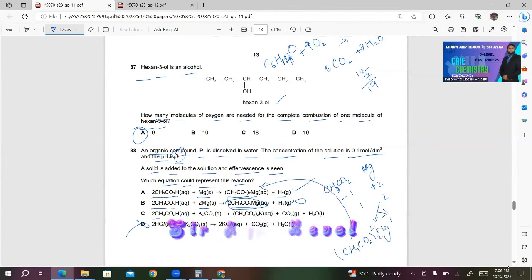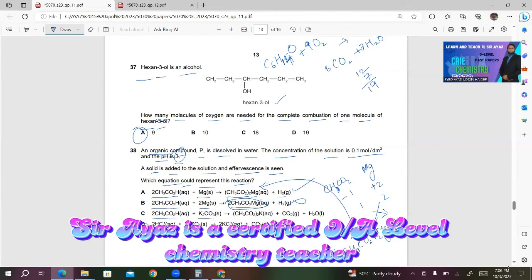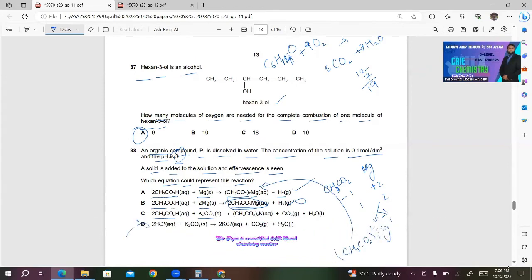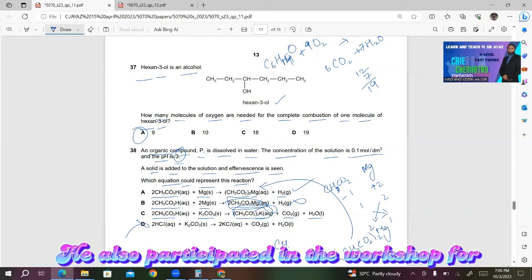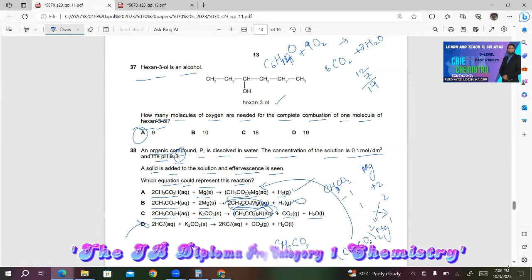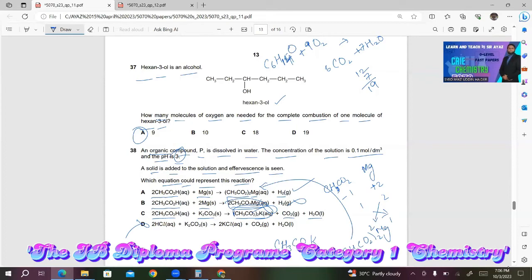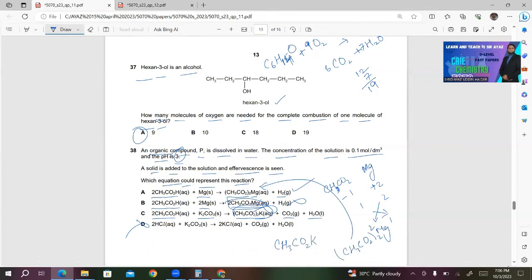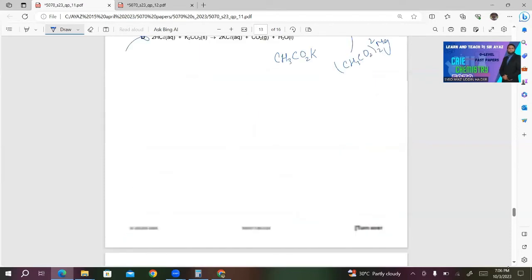C, 2CH3CO2H plus K2CO3 gives CH3CO2 whole twice K plus CO2 plus H2O. This is also incorrect. The reason is that K belongs to group 1. So the formula must be CH3CO2K. You can't have CH3CO2 whole twice K. So only choice A will be the right answer in this case.